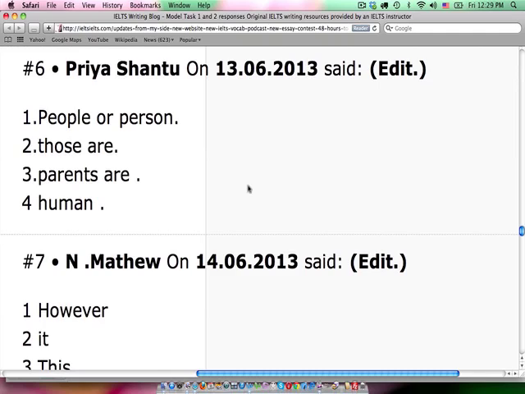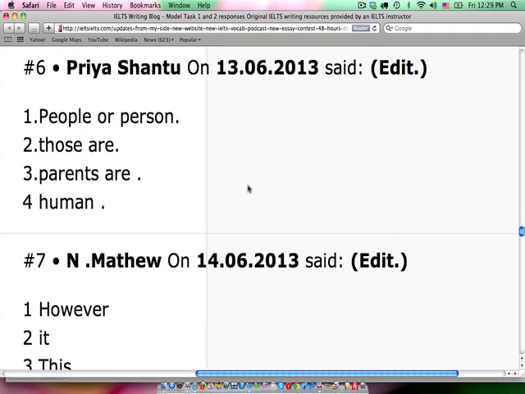Priya, Shantu, people or person, no, I'm sorry, that wouldn't work. Number 2, those are, no, because we have the verb catalyzes, so if you couple are and catalyzes, it wouldn't sound right. Number 3, parents are taught him, again, I don't know why you're using the verb are. We have taught already, so we don't need another verb kind of mashed into that sentence.